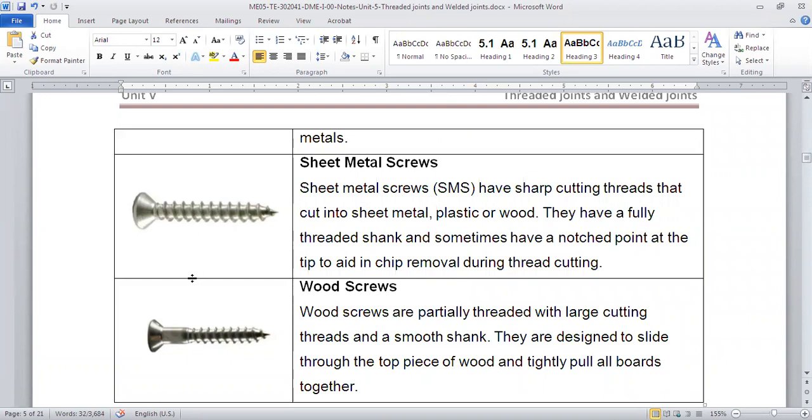It will go by itself, right? And they are fully threaded shank. Means if you see, it is completely threaded because we want it till the very end. We want it to dig and we want it to tighten.